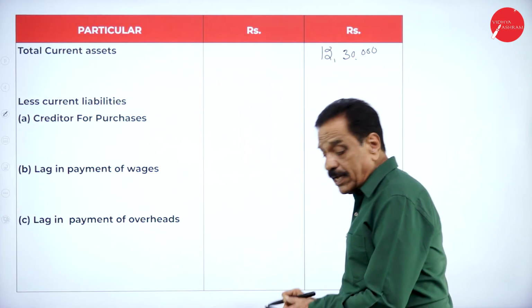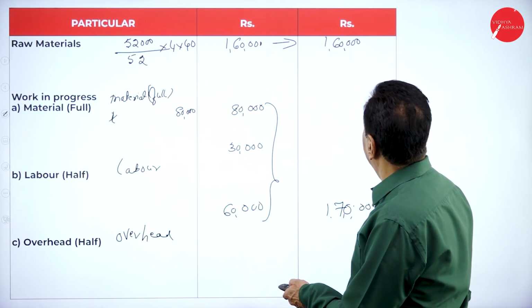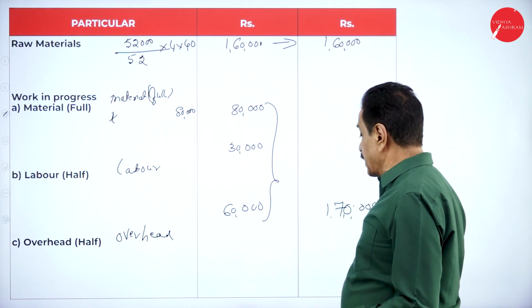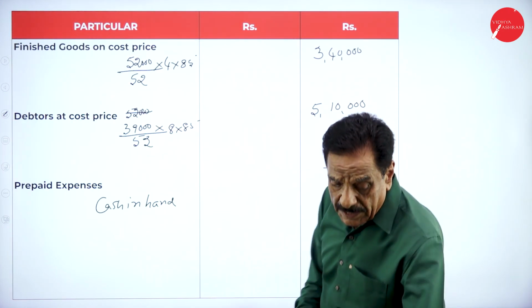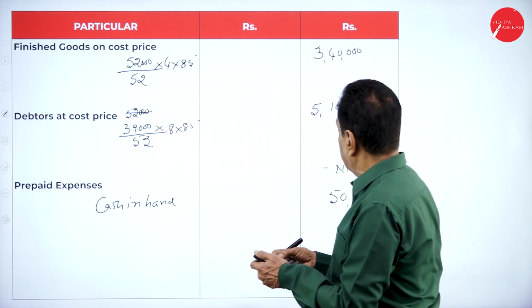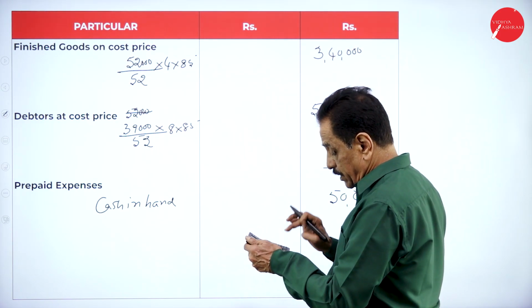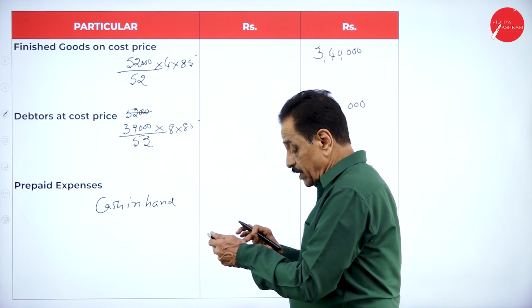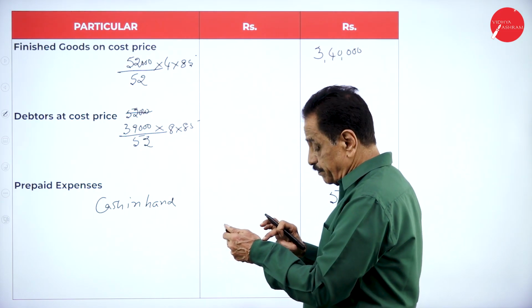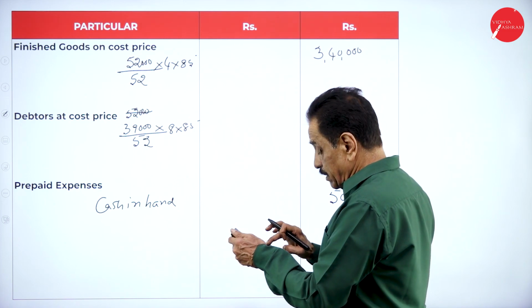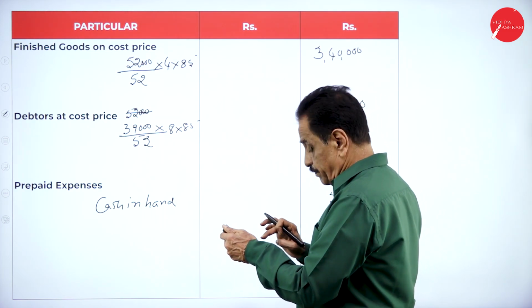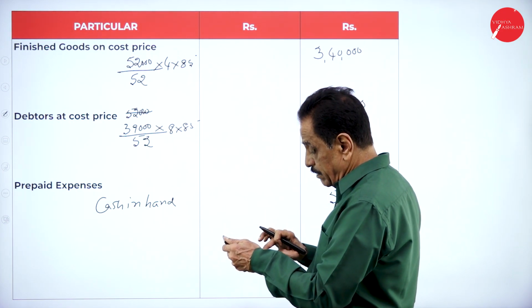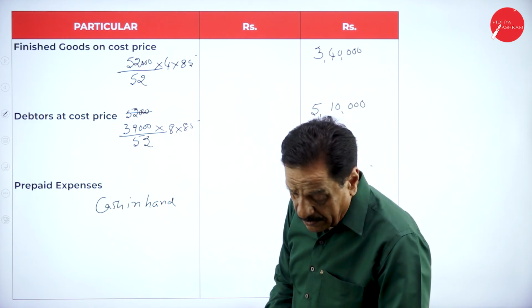12,30,000. Once again, we can check. 1,60,000, 1,70,000 is 3,30,000. 3,30,000 plus 3,40,000 plus 5,10,000 plus 50,000, 12,30,000, correct?